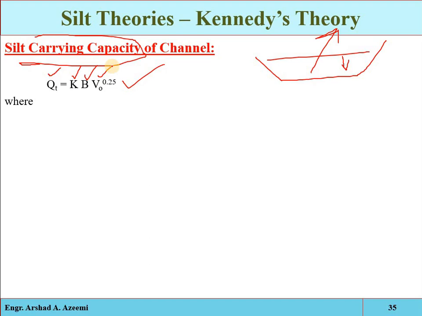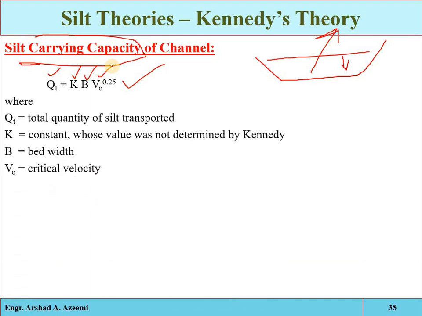At critical velocity there will be no sedimentation, meaning the sediments will be carried by the flowing water. So what will be the capacity of the flowing water to carry sediments? Q is the total quantity of silt transported, and K is a constant whose value was not determined by Kennedy, but later on different researchers have worked on it.